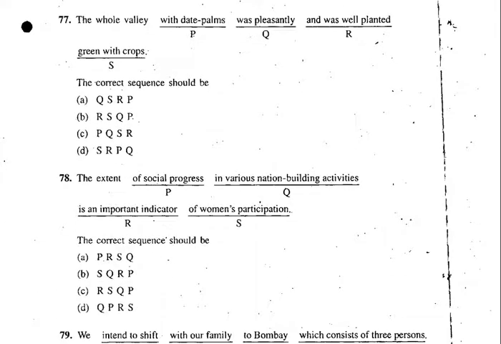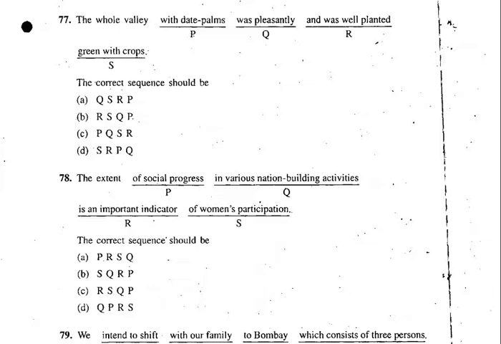77. Okay, let's see. The whole valley. It begins with the whole valley. Now we have the whole valley with the date palms. That doesn't sound correct. The whole valley was pleasantly. See, there is a subject. Now it should be followed with a verb. The whole valley was pleasantly. It sounds correct, isn't it? So is it A that is correct there? That is the question here.